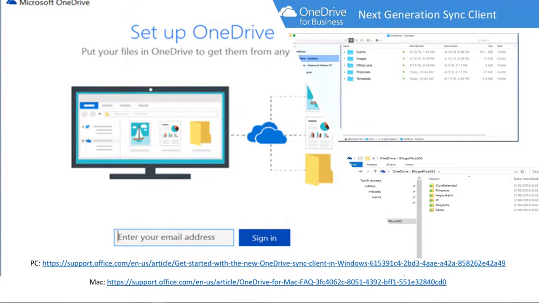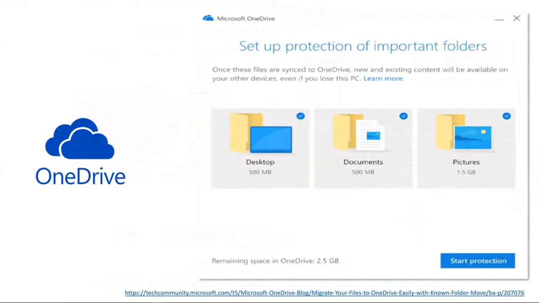Okay, let's keep moving. The next thing I want to talk to you about is how to sync your important folders to OneDrive. We have a thing called Known Folder Move, or KFM. This is only for Windows users, all right? But what happens is you can sync your desktop, your documents, and your pictures. Now, I'll show you why that's important.